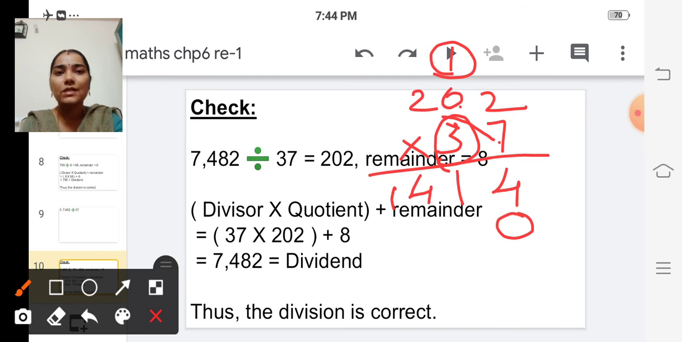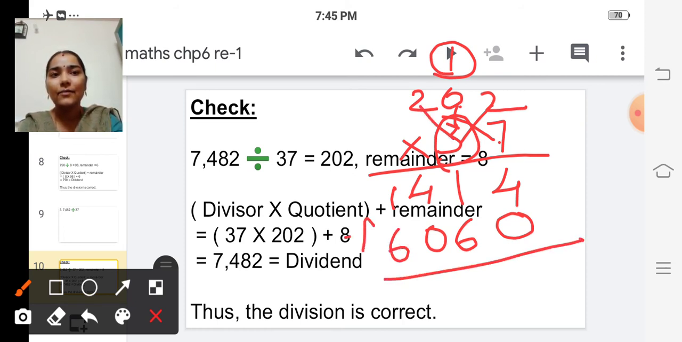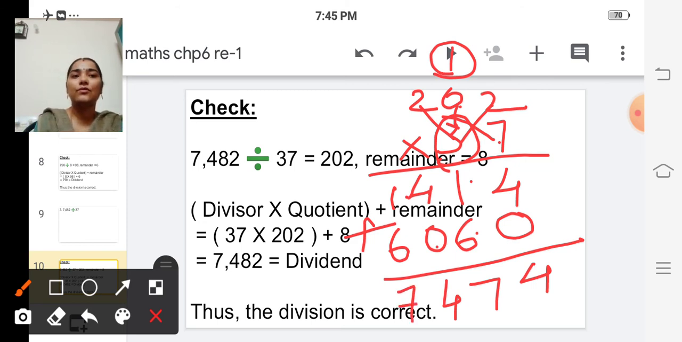Okay. Now start multiplying. 3 into 2, 3 twos are 6. And 3 into 0 is 0. Again 3 twos are 6. Now add. 4 plus 0 is 4. 1 plus 6 is 7. Okay, 7 4 7 4.